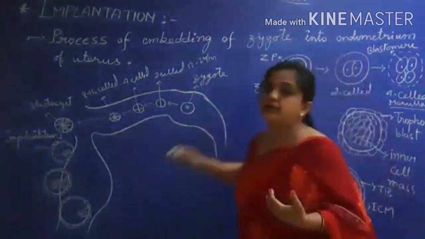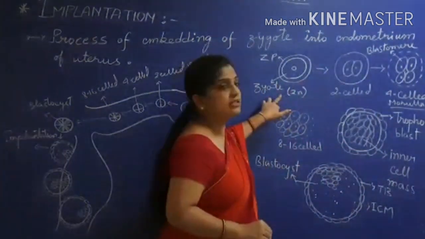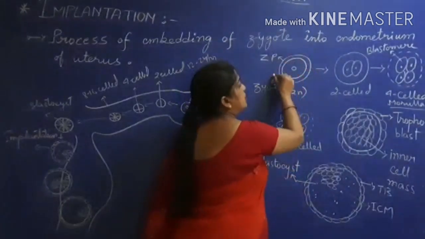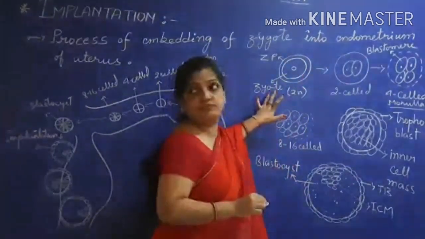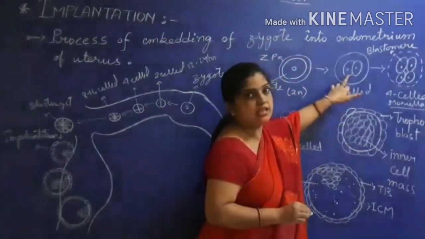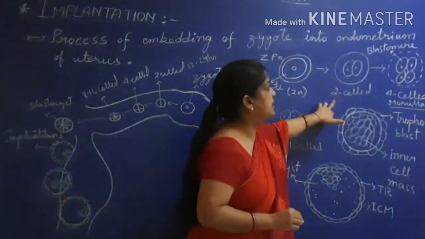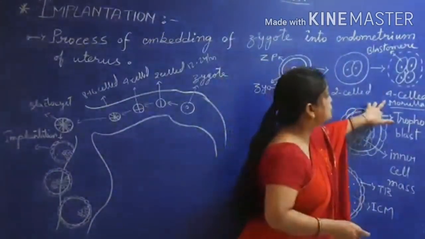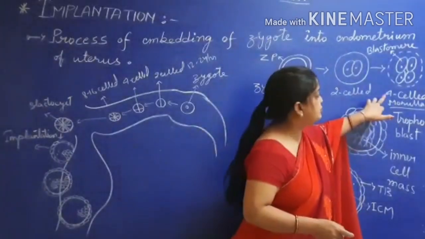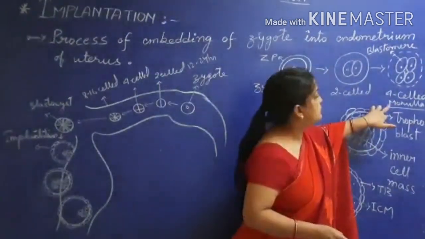Here on the side in the diagram you can see the zygote, which is a diploid structure. The outer membrane is the zona pellucida. Now this zygote divides into the two cell stage, where the zona pellucida is still there. Then the two cell stage divides into the four cell stage, and children, this is called the morula.